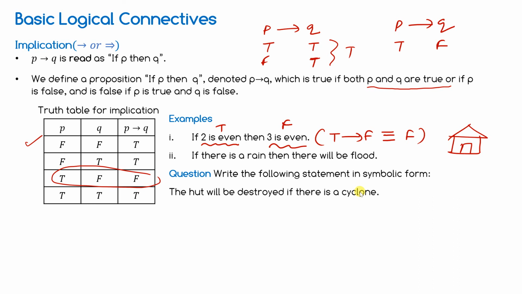Let us have two different simple statements out of this compound statement. First, the hut will be destroyed. Second, there is a cyclone. Now use P and Q and represent it symbolically. Will it be P implication Q or Q implication P?